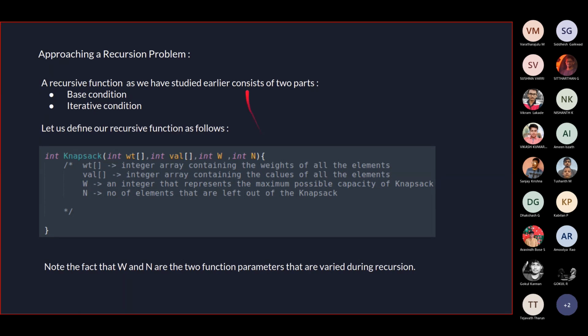Similarly, talking about n, if you have 3 items on the table and you pick one and keep it inside your stack, or you can either reject or accept one thing, once you have passed that particular item, you have choices only between 2 more items. Which is why your n value also decreases. So that's exactly what I wanted people to note down over here, that W and n are the two function parameters that are varied during recursion. And these are exactly the two parameters which will be our main focus.